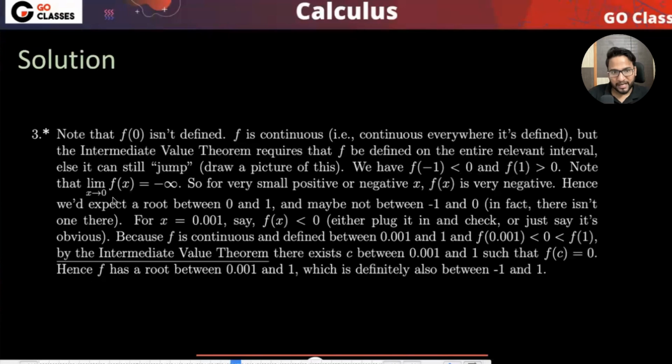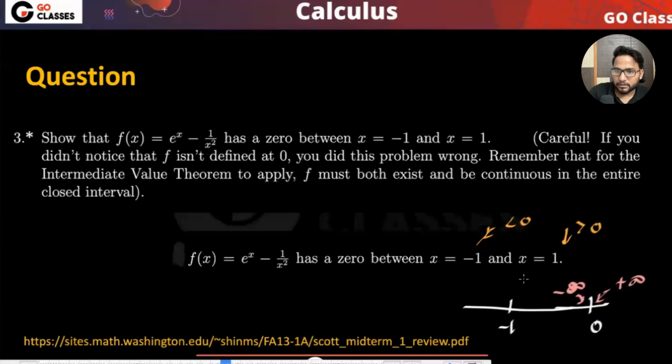Note that the limit as x tends to 0 is minus infinity. So just a second, x tends to 0, which means, okay, here also it is minus infinity. Is this? If you put something greater than 0, so it is minus. Yeah, sorry, I did this wrong. So here also it is minus infinity. Yeah. Okay, then it is done, right? What is the problem then?